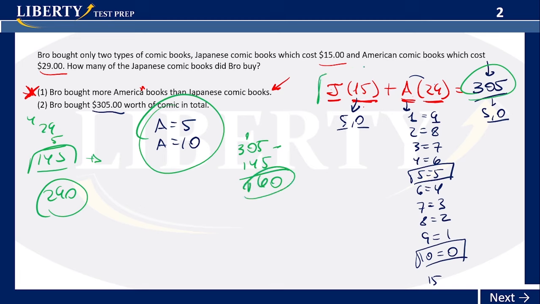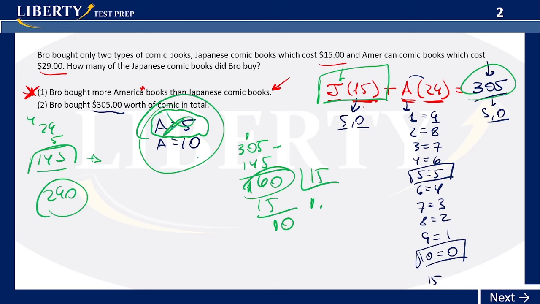Now, can J times 15 get to 160? Is that a possibility? Let's divide 160 by 15. You get 10 with a remainder, so that's not an integer. Then we know that it's not possible for us to have that combination, because whenever A is 5, J is not an integer. And we need an integer because we have an integer number of comic books, right? He cannot buy 1.5 comic book. He can buy 1, 2, 3 comic books only. So that's not an option.